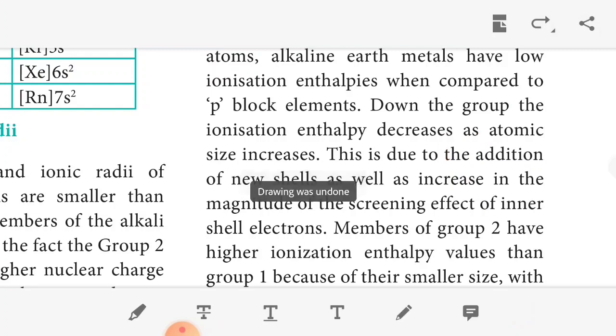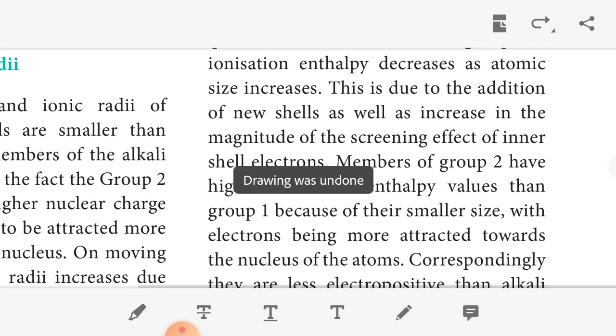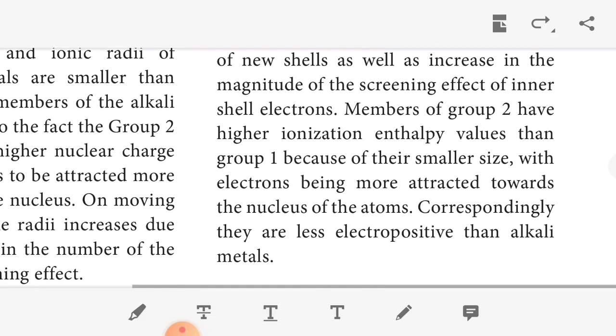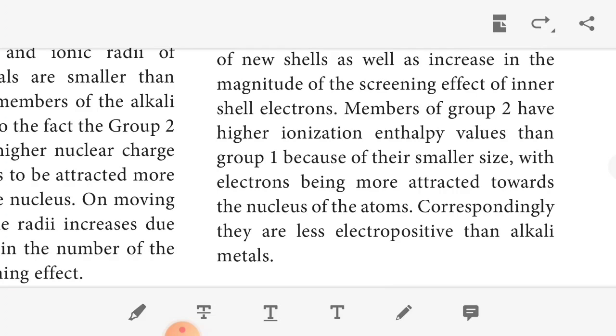Next, the members of group 2 have higher ionization enthalpy values than group 1. Because of the smaller size, the electron is more strongly attracted towards the nucleus of the atom, so they are less electropositive than alkali metals. Compared to group 1, the members of group 2 have higher ionization enthalpy values because of the smaller size and the electrons being more attracted towards the nucleus. Okay, this is the ionization enthalpy.